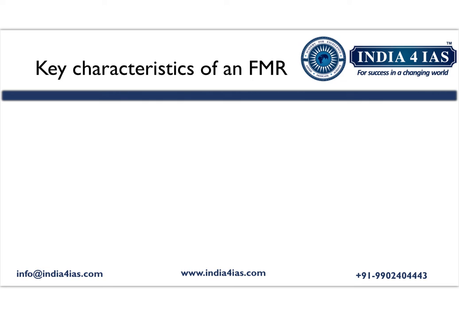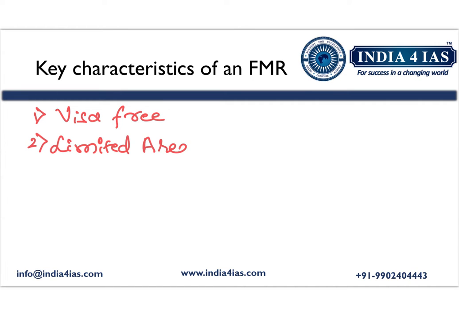Moving on to the key characteristics of the free movement regime. First one is visa free travel. Citizens of both the countries do not require any visa or travel permit to cross the borders. The second characteristic is it applies to a limited area. It means the visa free travel permit does not extend to the whole territory of both the nations. So it applies to a specific area that is mentioned in the agreement between both the countries.